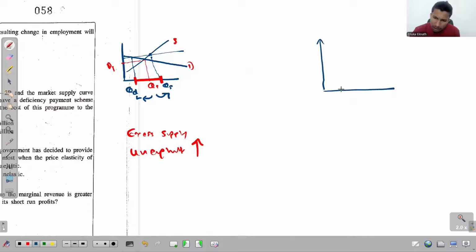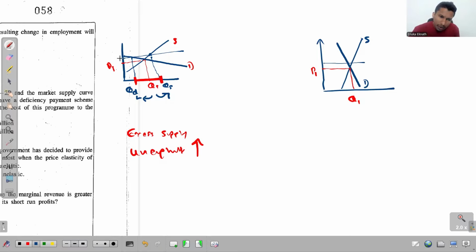If labor supply is inelastic, the supply curve starts from the quantity axis, and if the demand is inelastic, you will have a steeper demand curve. Okay, so this is the demand for labor, and again, this is the market price or the market wage, and this is the quantity of labor hours. And again, assume that the government is imposing a minimum wage.